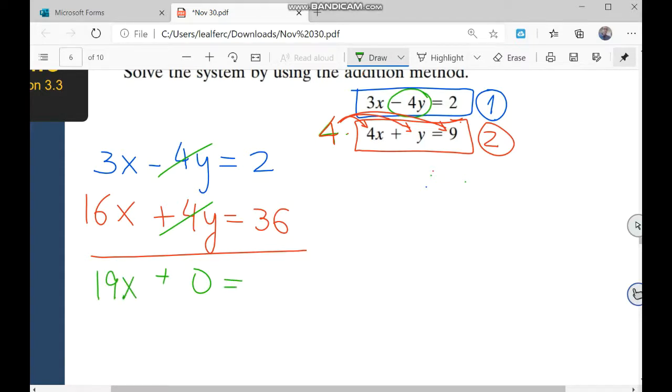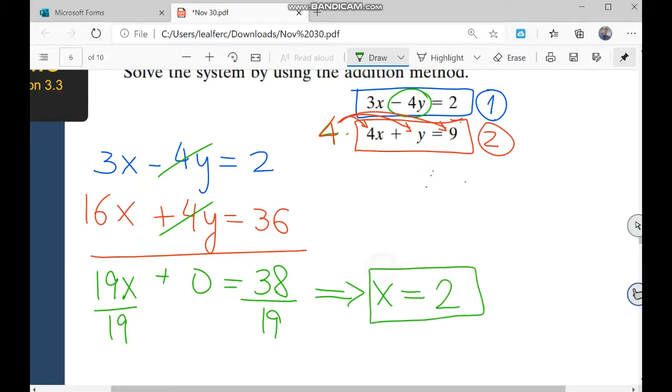And 2 plus 36 is 38. 19x plus 0 equals 38. That's what I wanted. I wanted to get rid of y, because now I can find the solution for x. Divide both sides of the equation by 19, then x equals 38 divided by 19, x equals 2. And that's it. That's the solution.